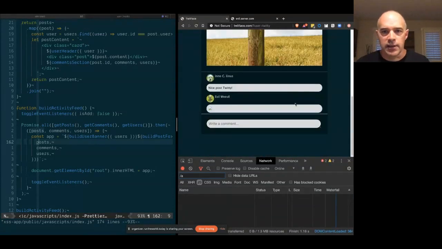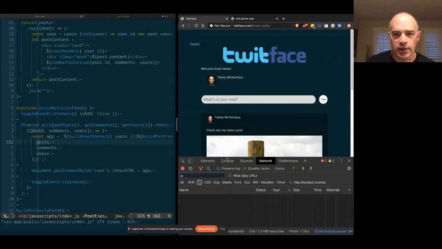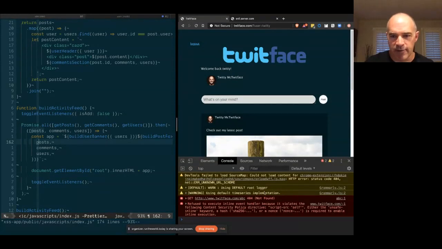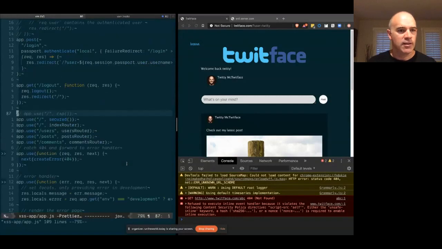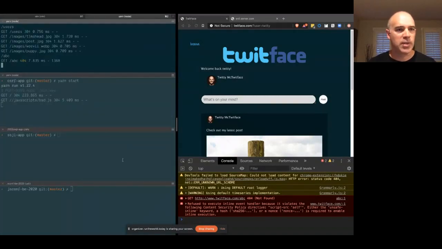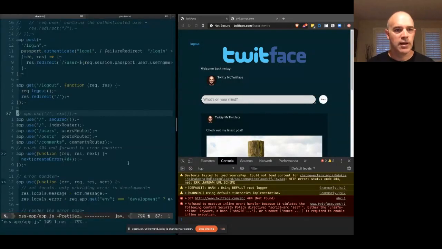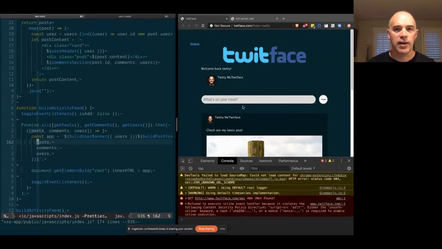And our attack did not work. Uh-oh. What did we break? The perils of live demos. Content security policy looks like it is still on. So let me make sure to turn that off. Thought I had. Let's just go ahead and make sure to restart the server to make sure it picks that up. And let's see if we can get it now to perpetrate this attack.